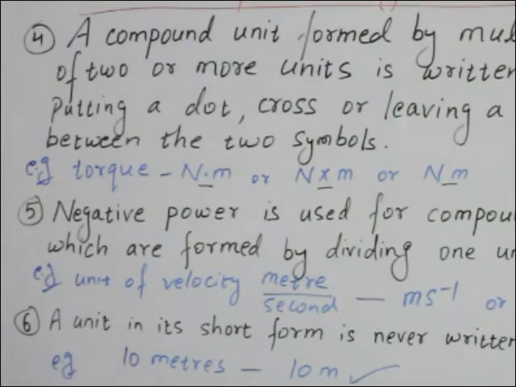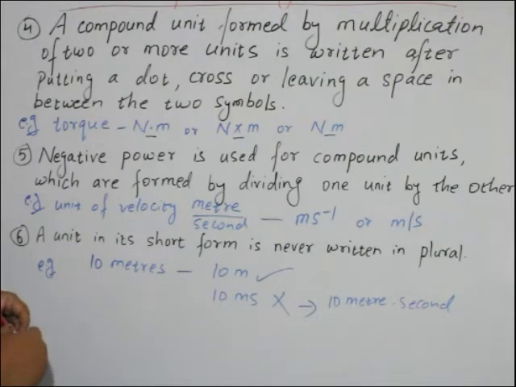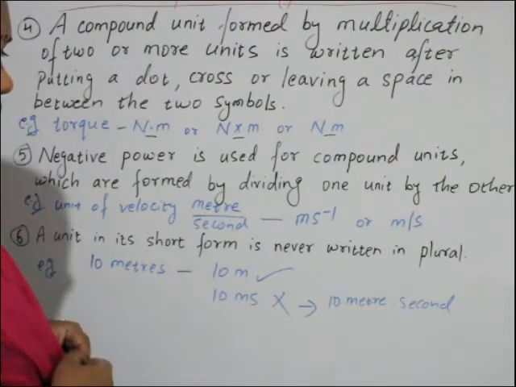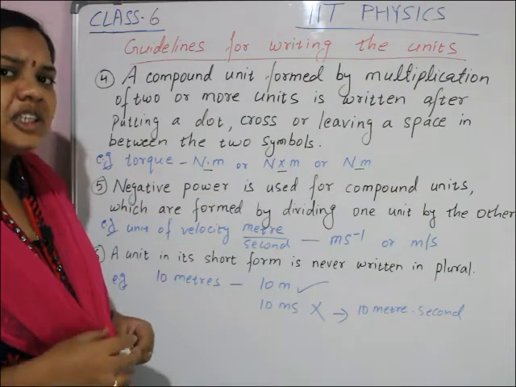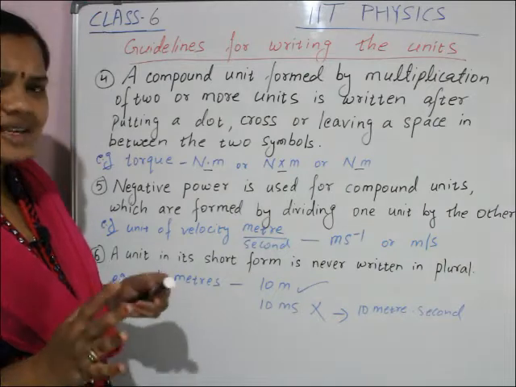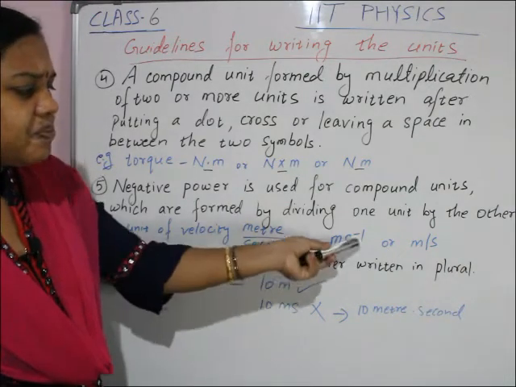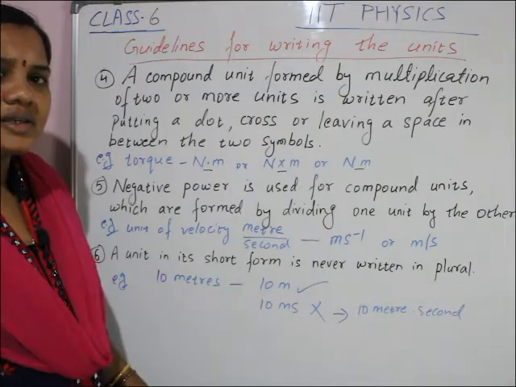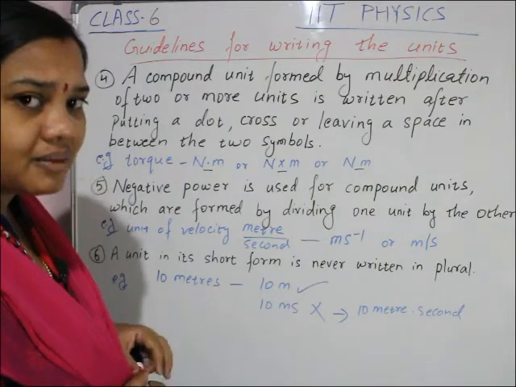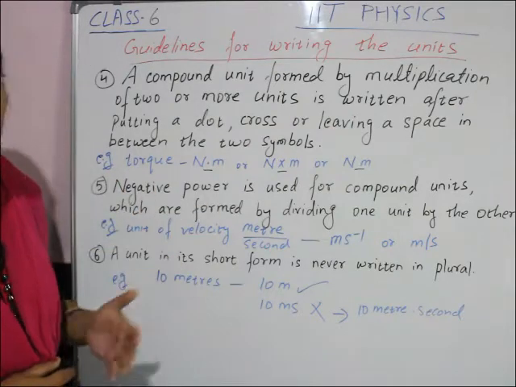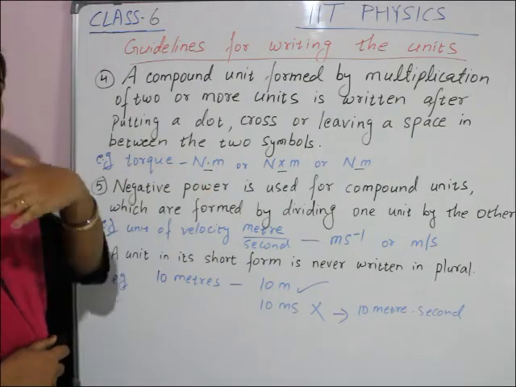Next, negative power is used for compound units which are formed by dividing one unit by the other. When you see the chart of derived quantities units, you will see that in some units a negative power is there, a power of -1. What does that negative power mean? That negative power comes when one unit is divided by another unit, one quantity divided by another quantity.